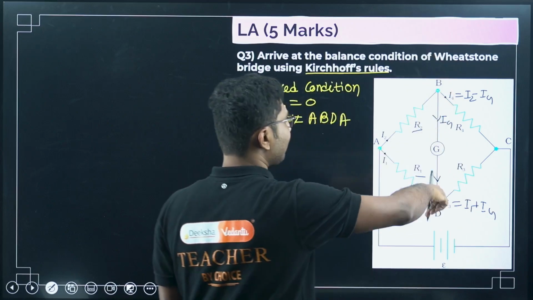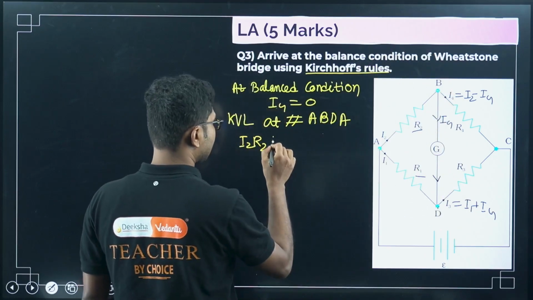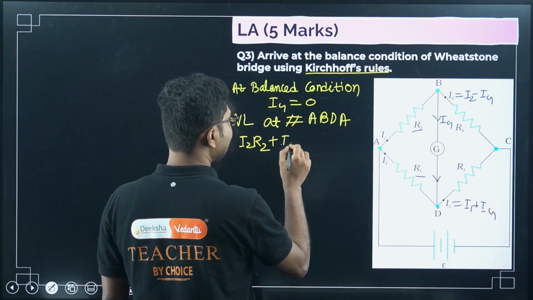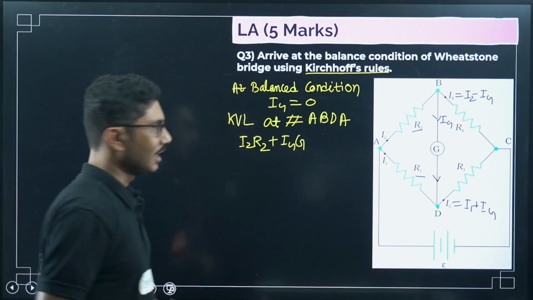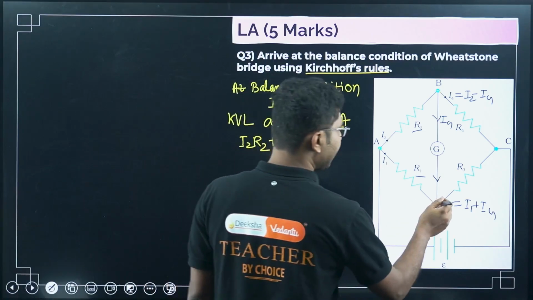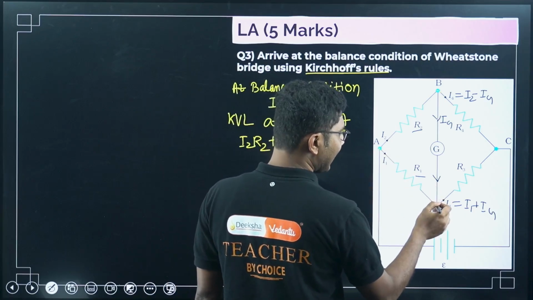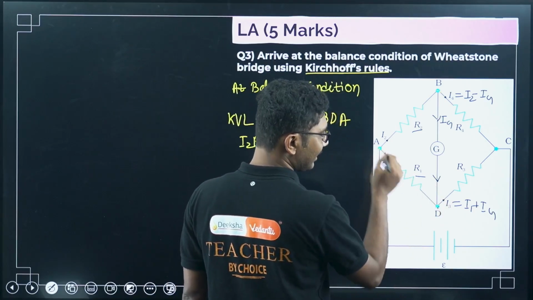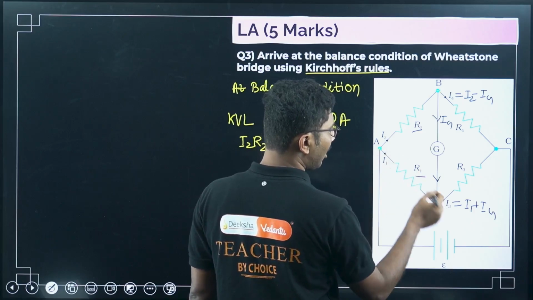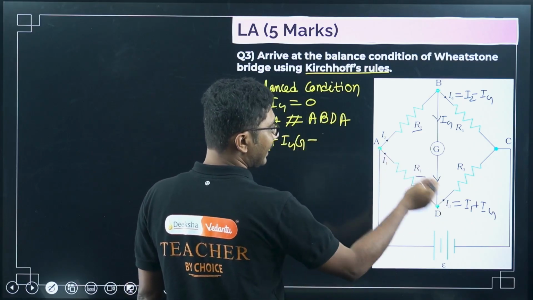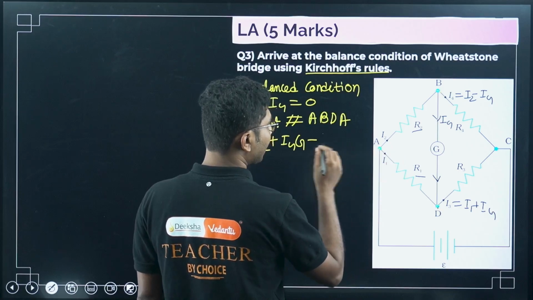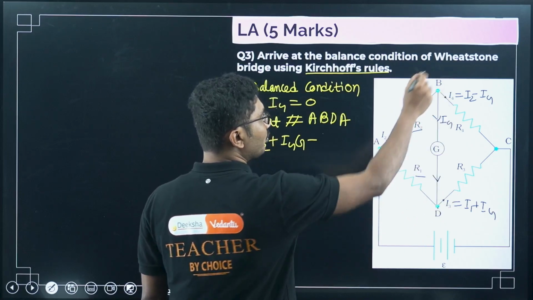Ig is flowing in this direction, so plus Ig G, where G is the resistance of the galvanometer. Now from D to A, current is flowing in this direction and we are moving in the opposite direction. Opposite direction of current means negative, right? We have to complete our loop, right?